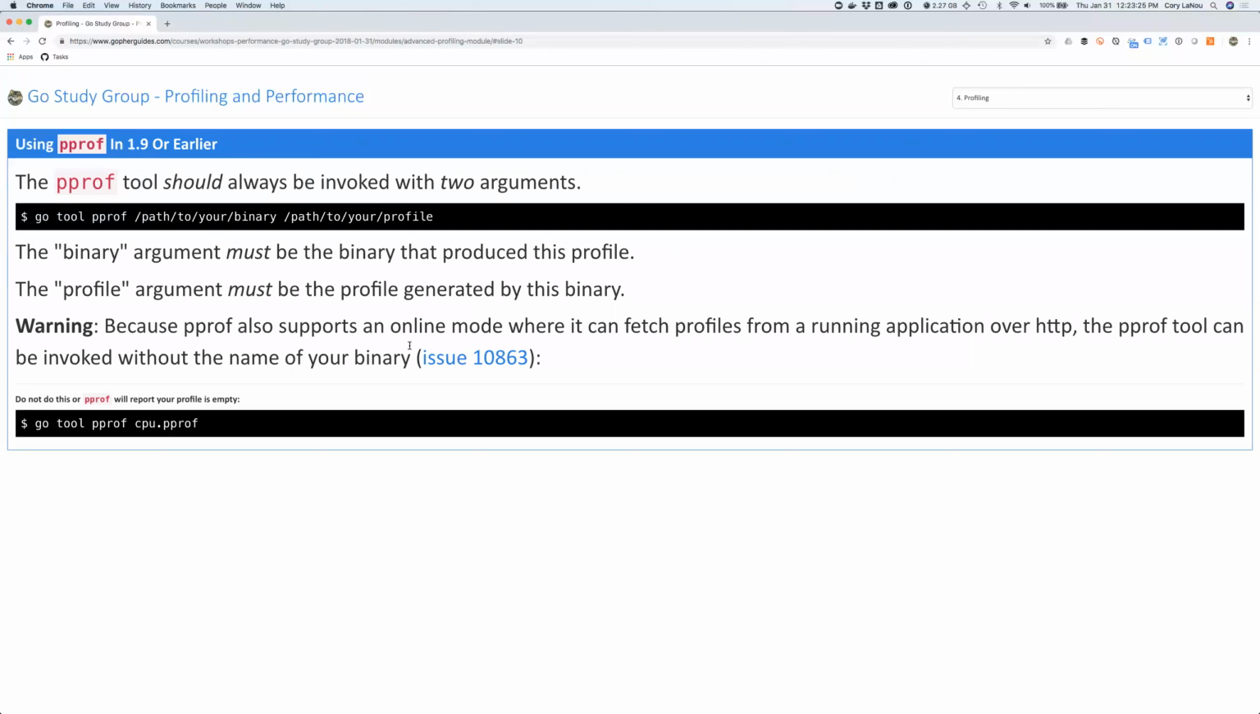In 1.9 or earlier, you had to always provide pprof with 2 arguments, right? You had to also give it the path to your binary. If you didn't do this, it wouldn't error out. It would just result in an empty pprof, all right? So if you are on 1.9 or earlier and keep getting an empty pprof, it might be because you didn't provide it the path to your binary. So just keep that in mind. Hopefully nobody has to worry about that.